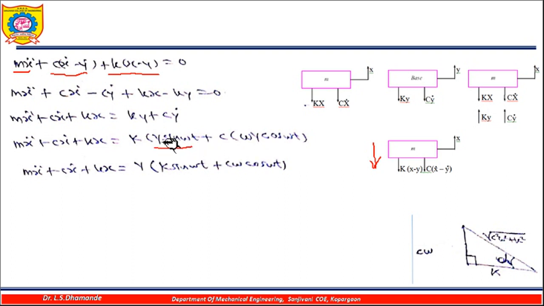So that is the substitution I have done here, because it is a variation of this y. This is small y, this is capital Y sine of omega t, and y dot will be nothing but the derivative of this, so omega into Y cos of omega t. That is how I have put the value of y and y dot. Again, when I simplify this, Y is taken outside, because Y is here also and Y is here also. So k is multiplied inside, so it is k into sine of omega t plus c omega cos of omega t.